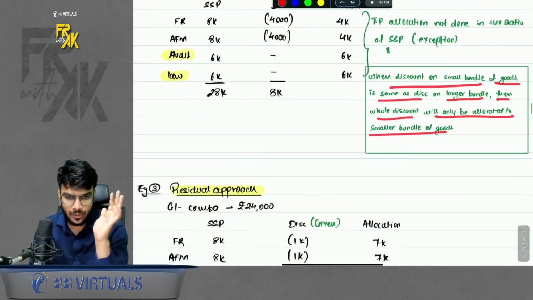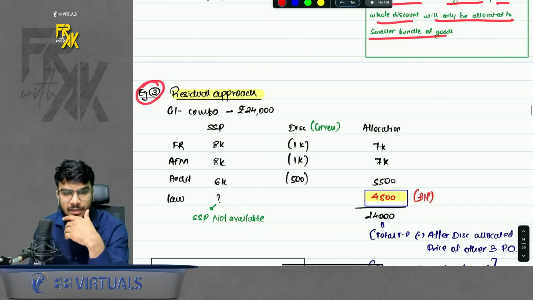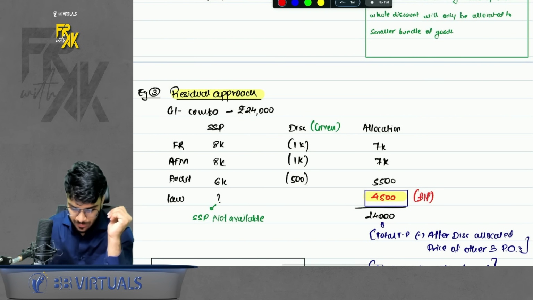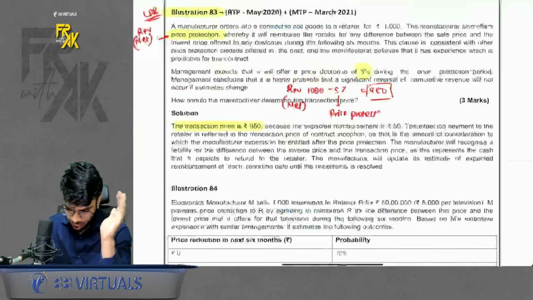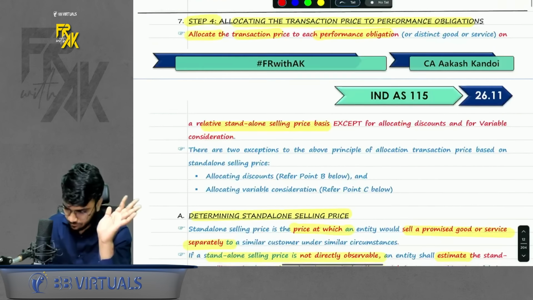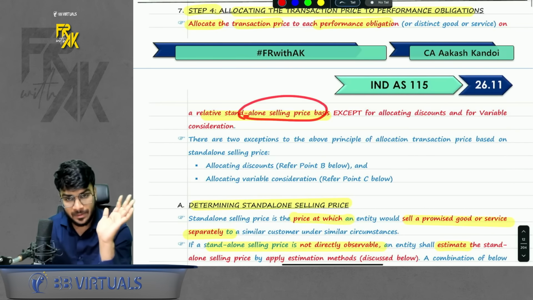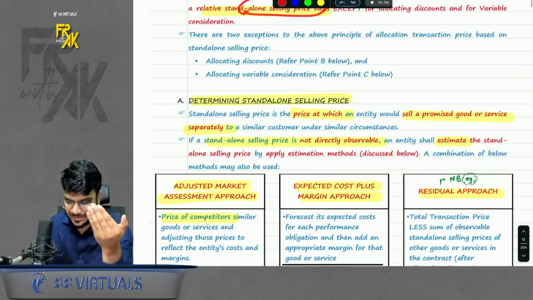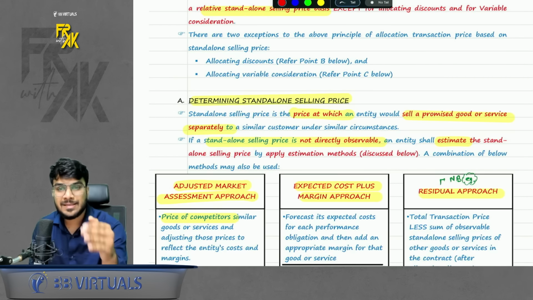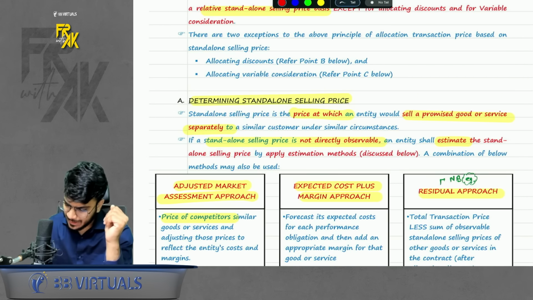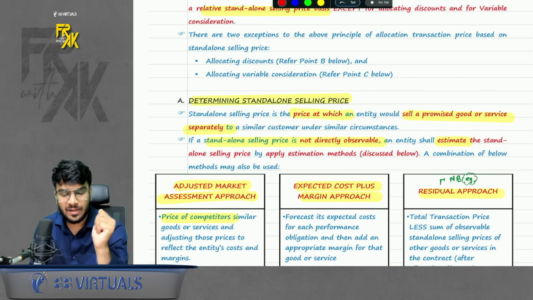Simple. Okay, example number 3, residual approach. Now what is the meaning of residual approach? I'll try to explain you. Please have a look here. First of all, we know that we have to allocate on SSP basis. Sometimes SSP is not available. So we will estimate the SSP. If SSP is not available, estimate it.